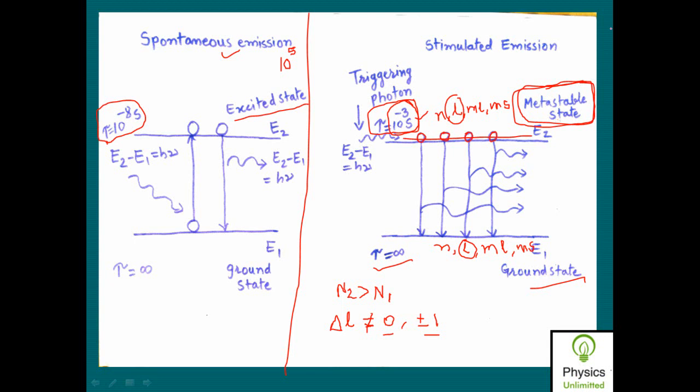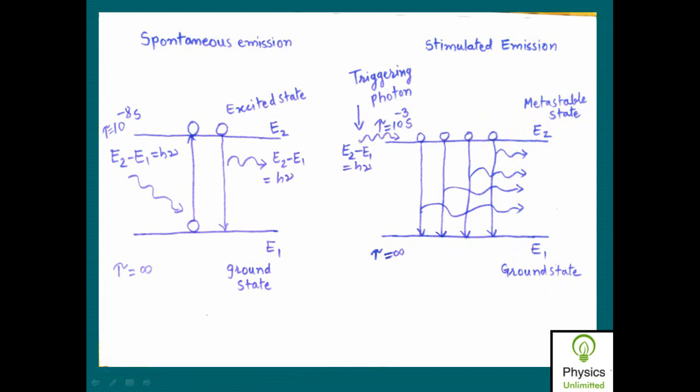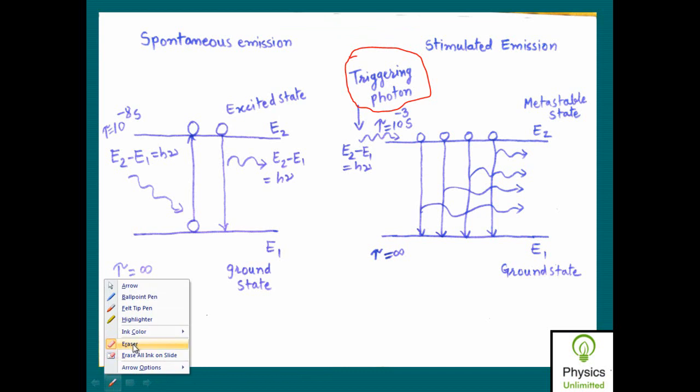So now if I bombard these atoms by an external photon, since I am using this photon as a trigger, it is called a triggering photon. It is also called a stimulating photon.